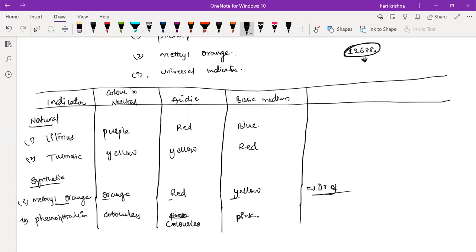So we did this test with ammonium chloride and sodium carbonate in the lab, and even with methyl orange, phenolphthalein and litmus.